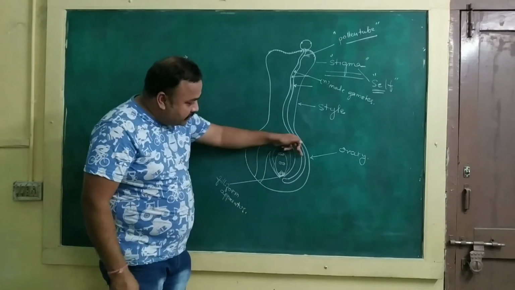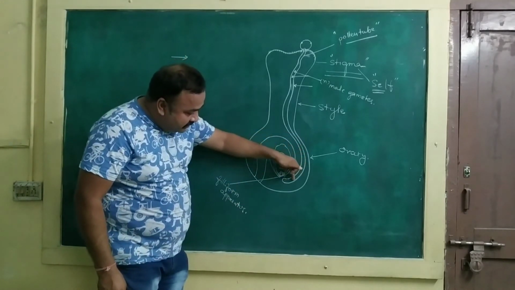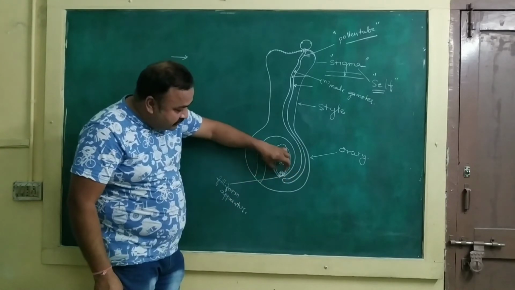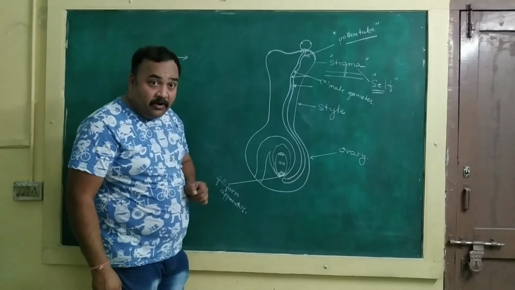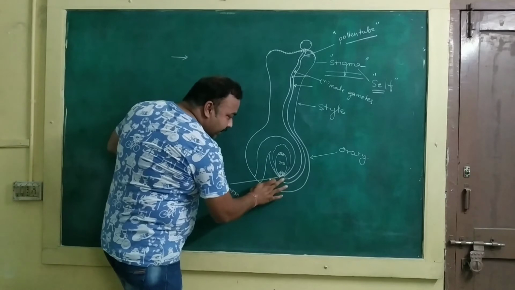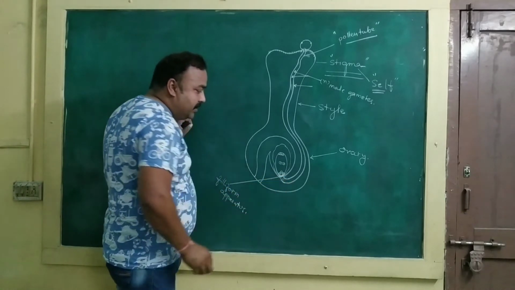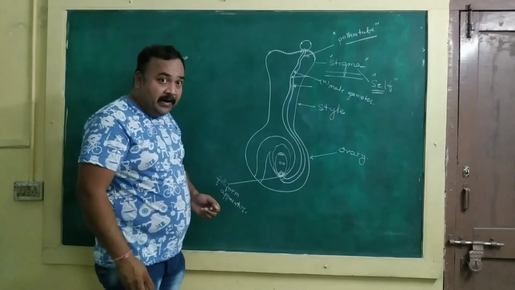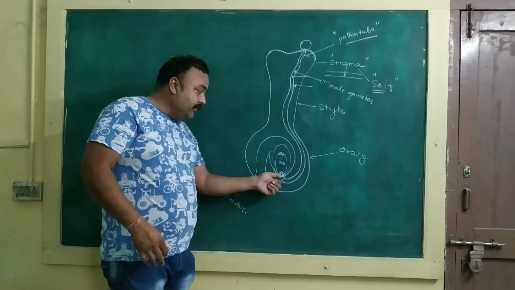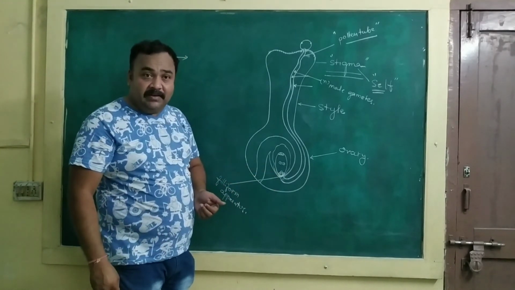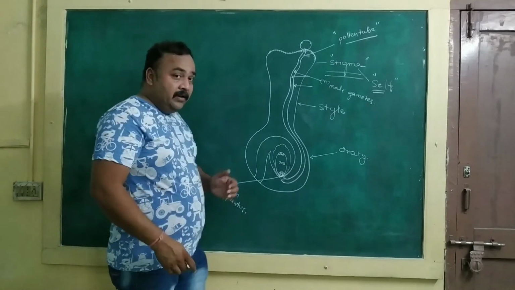So now what happens? When the pollen tube reaches the micropyle end of the ovule, and then reaches completely towards the female gametophyte, it will reach the filiform apparatus of the synergid.